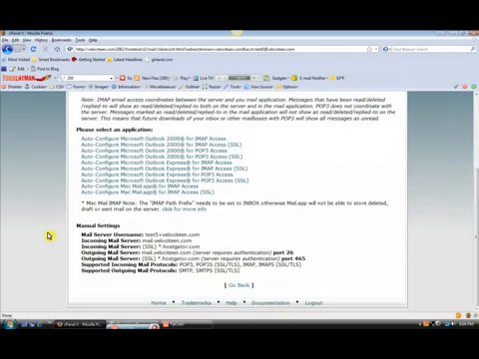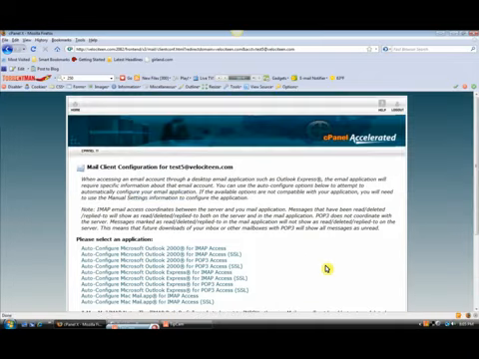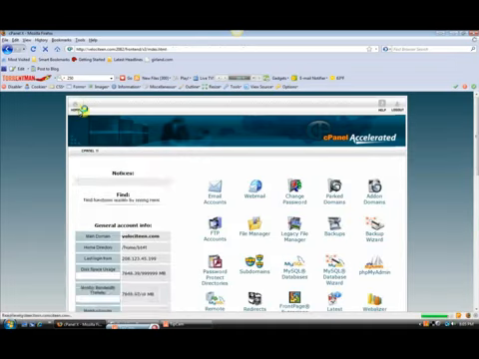But if you have a different email client, such as Mozilla Thunderbird or other versions of Microsoft Outlook or Mac Mail, it gives you manual settings so that you can add them yourself with these settings to any mail client. However, in the future, I will be posting a tutorial showing you how to add your email accounts using the manual settings to Microsoft Outlook 2003, Mozilla Thunderbird, as well as other various popular email clients. Here we will go back to the cPanel homepage.